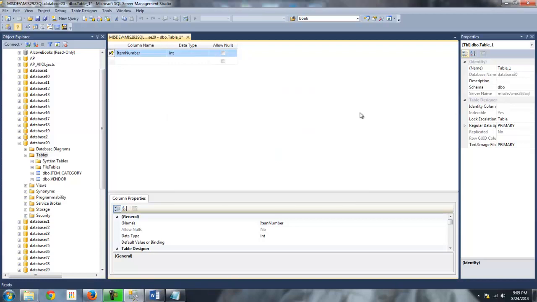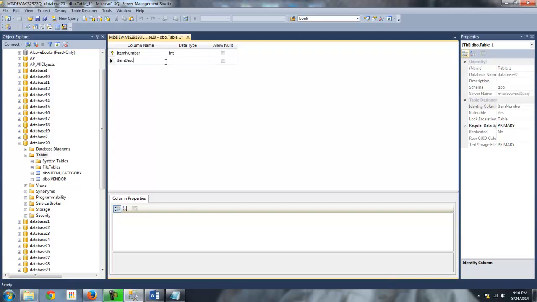So here's how you do an auto number using the GUI tools in SQL Server. I have the row selected. It is the primary key, but that's not enough. That doesn't automatically make it an auto number. It makes it the primary key. But over here, where it says identity column in the table properties, we haven't saved the table yet, which is why you see this generic name, but in the table properties identity column, I'm going to pull this down and choose item number. This is the equivalent of making it, for example, an auto number in Access. That's the surrogate key in Access. This is how you do it in SQL Server using the GUI tools. Okay, so let me move along here.